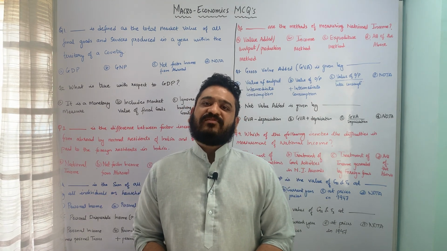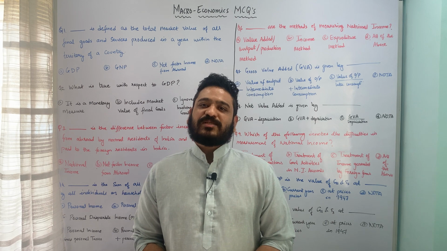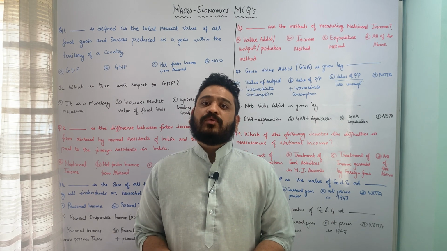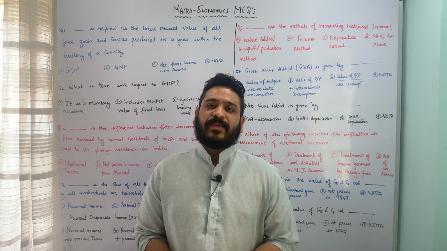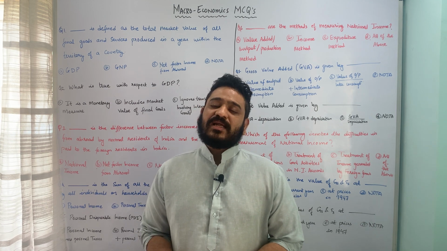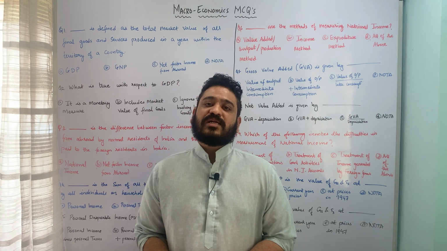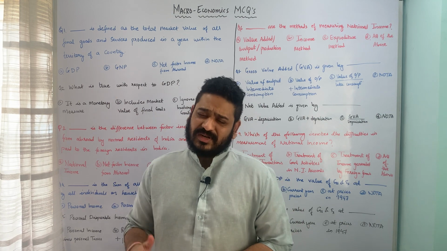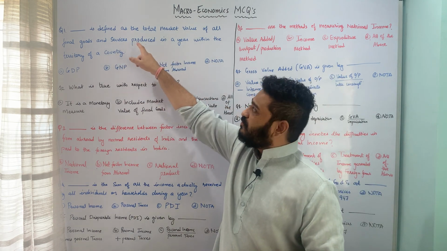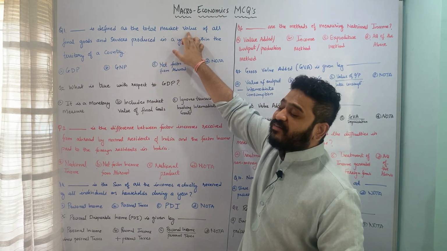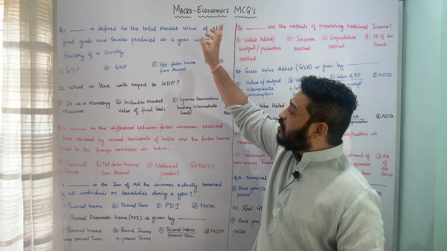In my previous class, I discussed important multiple choice questions with respect to macroeconomics, and that too the introductory part of it, meaning thereby the nature, scope and importance of macroeconomics. In today's class, I'll be dealing with some of the important concepts associated with national income accounting. So let's get started. The first question is: dash is defined as the total market value of all final goods